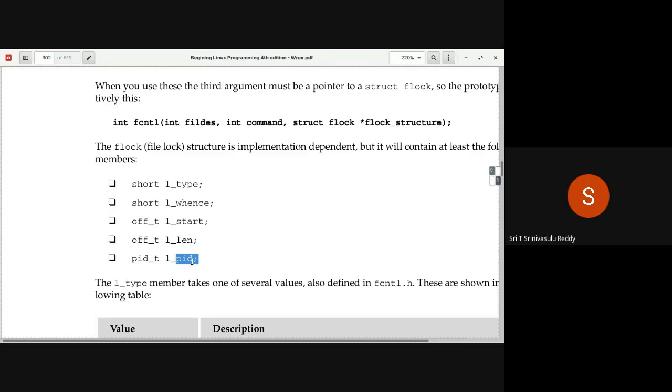Whenever you try to get the status of a lock, in case some other process has already applied a lock on that area, then that process ID is going to be filled here. You don't have to fill it, but when you call fcntl, that will fill this l_pid. And based on that, you get to know that the process having such and such ID is holding the lock on that particular area of the file. So these are the different fields that are available.